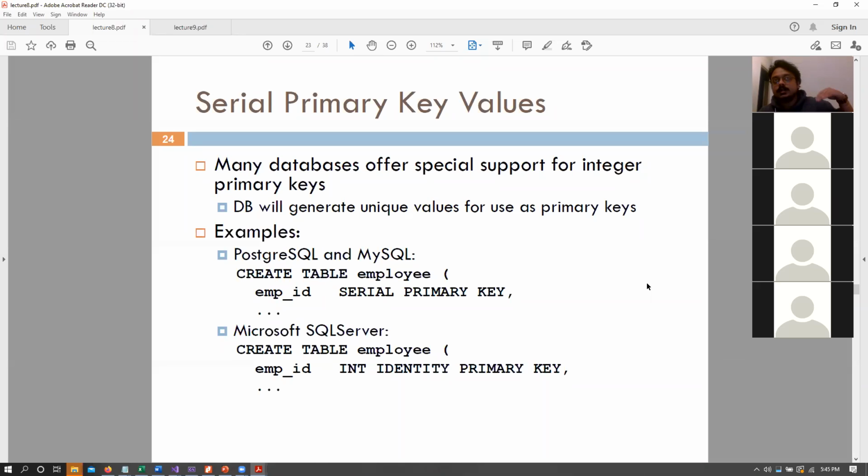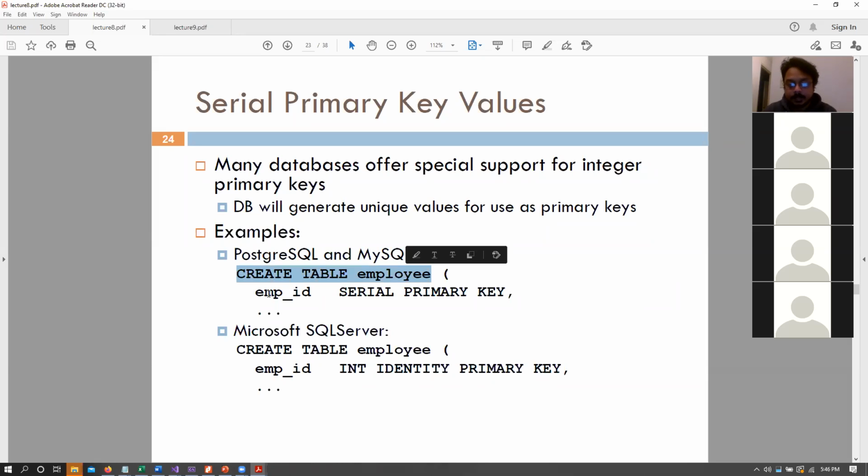And now you want to insert a new row to your table. You just give it the values for what you want, except the primary key, and your database would automatically assign the key as 10 or 11 for that primary key and then add that. So in order to make that happen, essentially, you would need to write something like this.